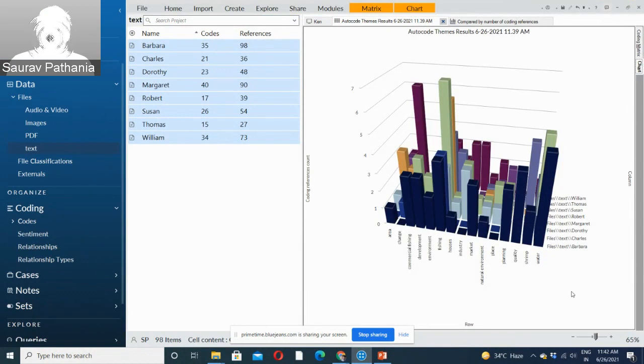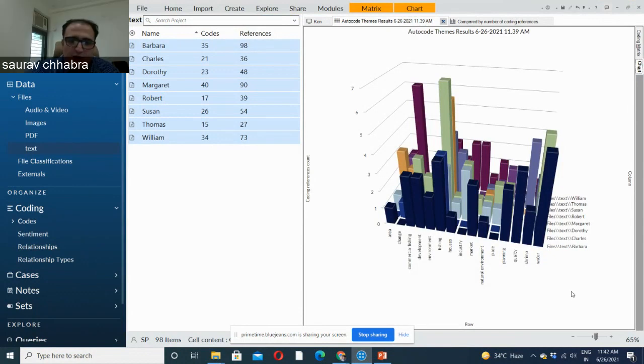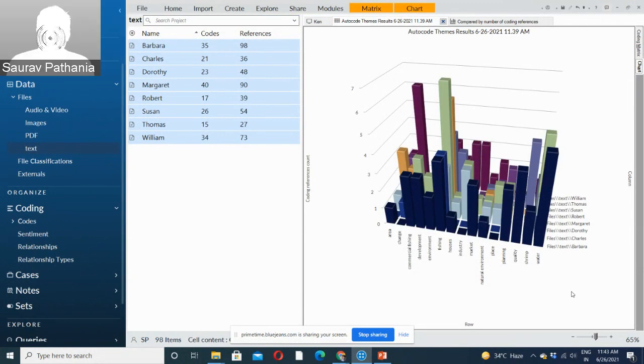So this software can compile all those phrases into one theme: this person has talked about this, and the second person has also talked about the same thing. So these can be merged together, and this software will reflect all these, right? Yes. So it will show you which person has talked about this.